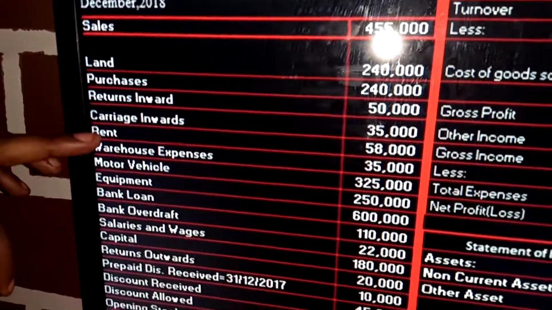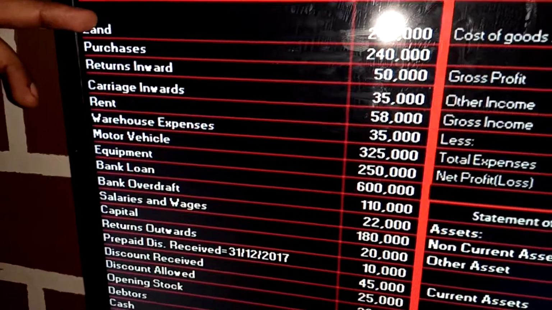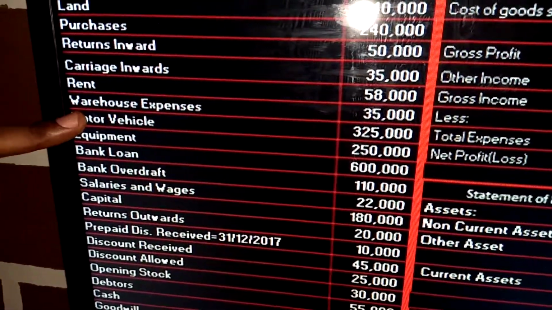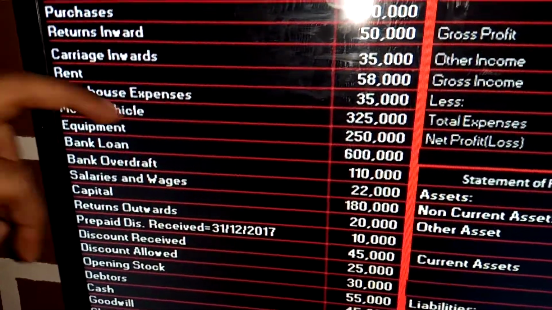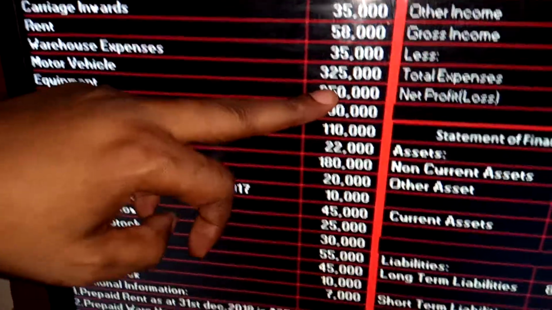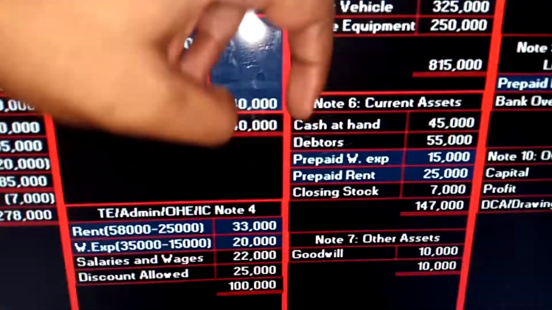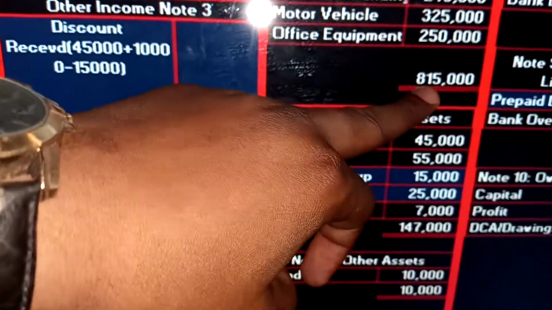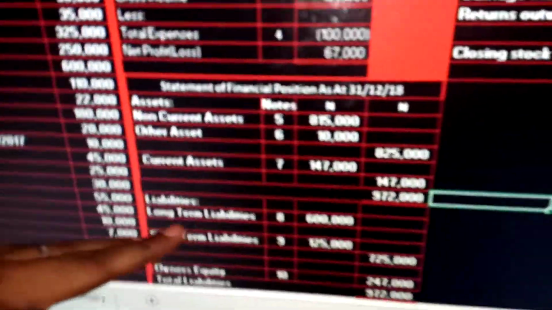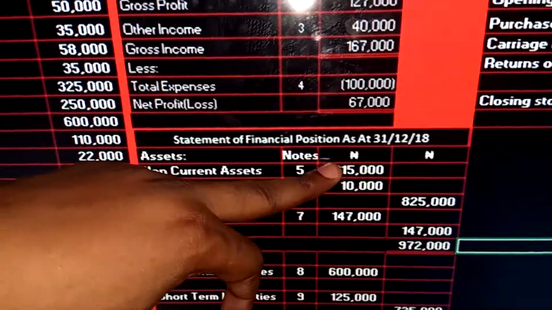Let's show you here. As you can see, this is the land, 240. Okay, this is the motor vehicle, 325. Okay, then we have office equipment, 250. So if you add all together, you have 815,000. So that's it.